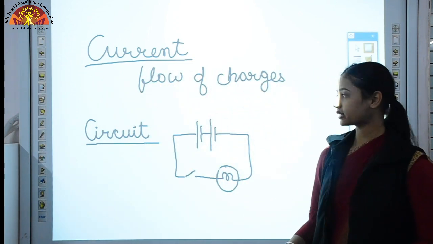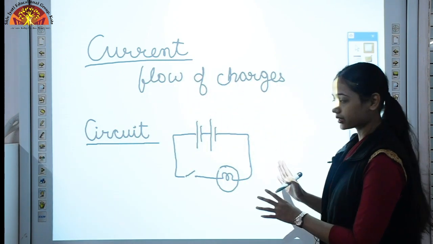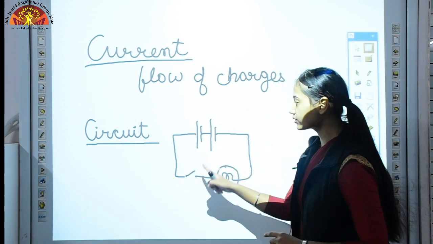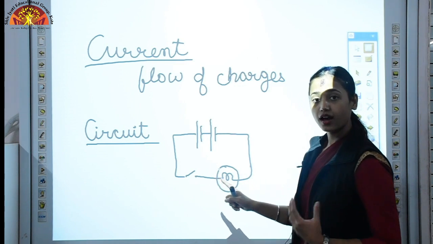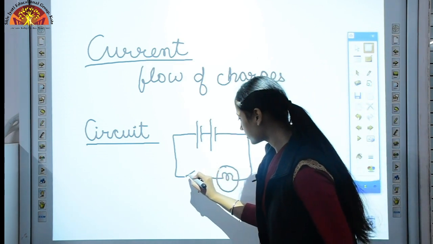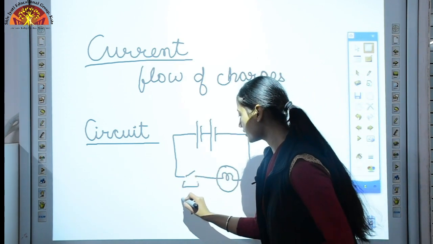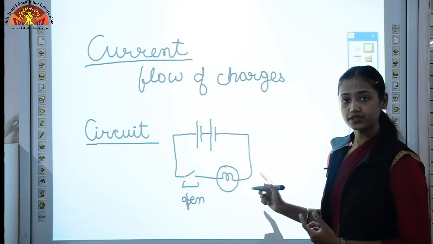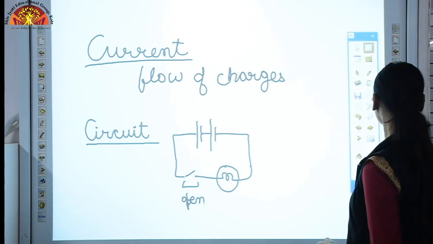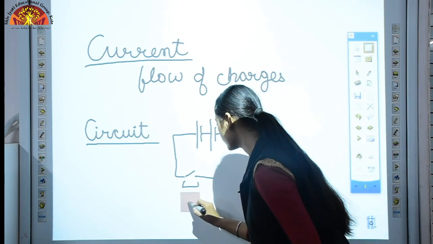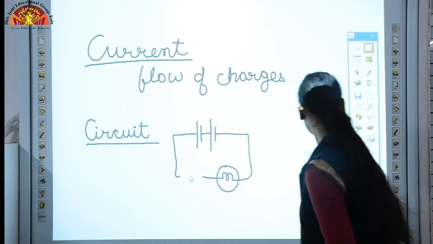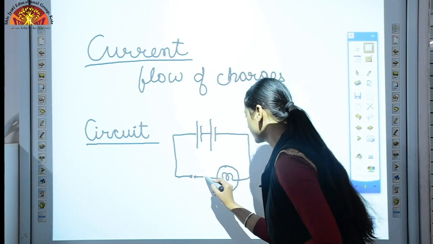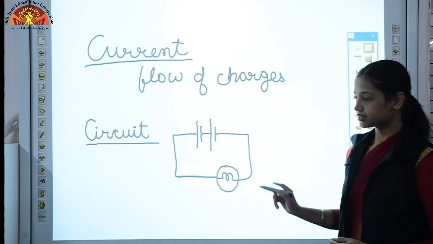Now we all know that electric current can pass only through a closed circuit. Like right now this circuit is open, and how do we know this? Because the switch here is open. So can current flow through this? No, current cannot. If this circuit is closed, then only current will flow through this circuit. Now this is our closed circuit.